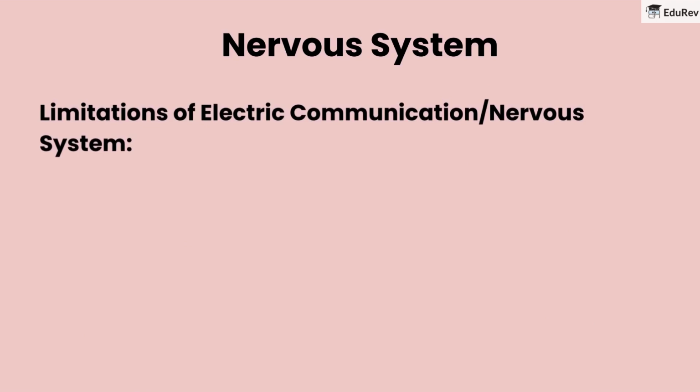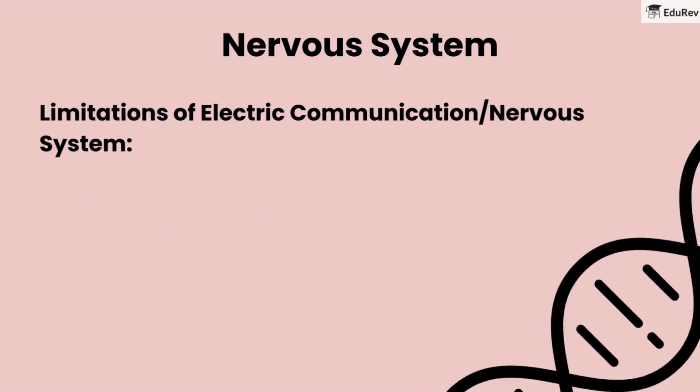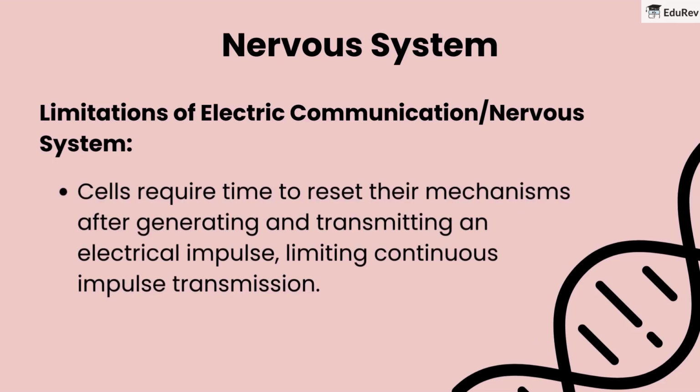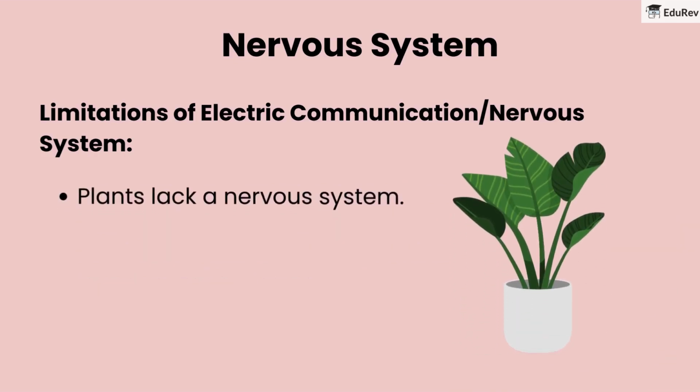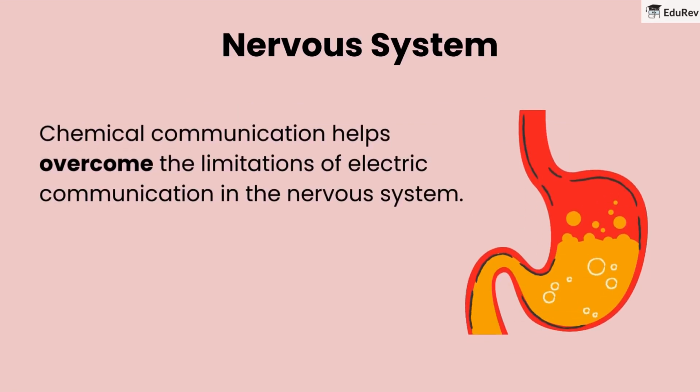Limitations of electric communication or nervous system. Electric impulses only reach cells connected by nervous tissue. Cells require time to reset their mechanisms after generating and transmitting an electrical impulse, limiting continuous impulse transmission. Plants lack a nervous system. Chemical communication helps overcome the limitations of electric communication in the nervous system.